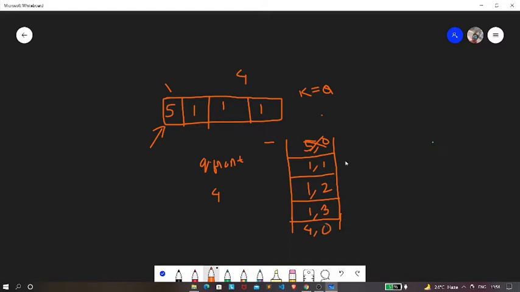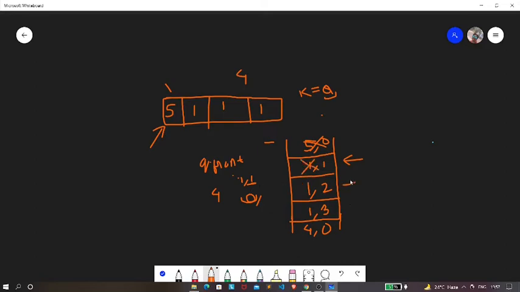Now currently our queue.front is pointing to this element, that is 1 comma 1, right? So if you decrease this 1 by 1, then it will be 0, right? Now when the element becomes 0, and our k doesn't match with the required element, we're not going to push it into our queue, we just need to pop it from our queue, okay?